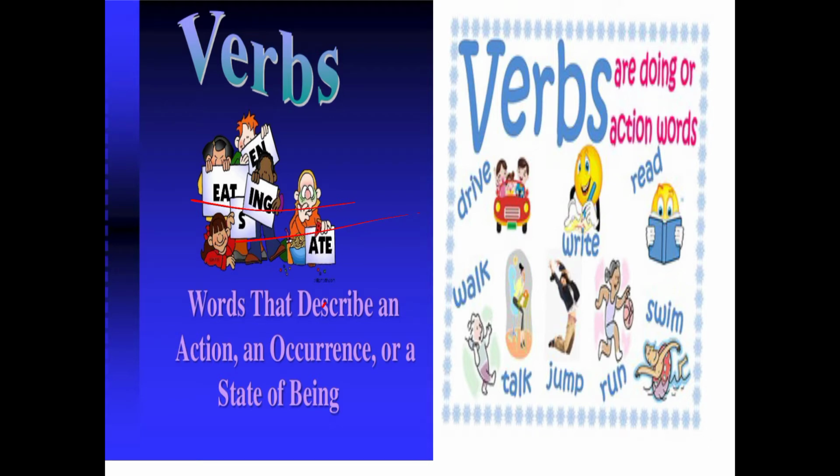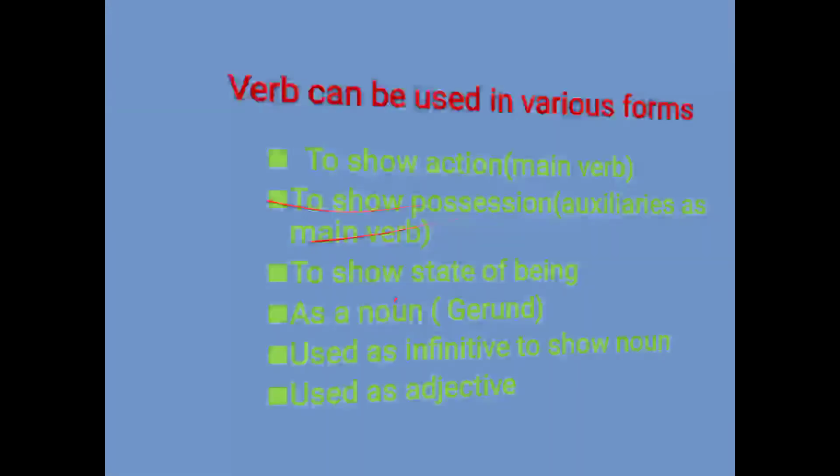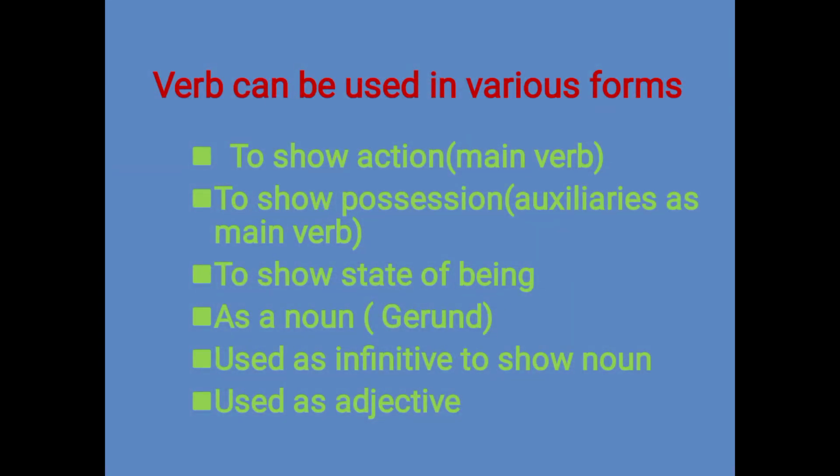Now you have to come to this part, what are the different ways by which we can use the verb. So verbs को हम कितने तरीके से यूज़ कर सकते हैं. Sometimes it is used as a main verb, which shows the action, that any action is to be taken. So कोई भी action अगर होता है, it can be reflected by the main verb. So ठीक है, it can come alone also, it can come with other verbs also.